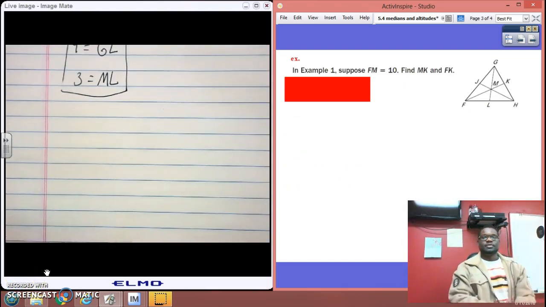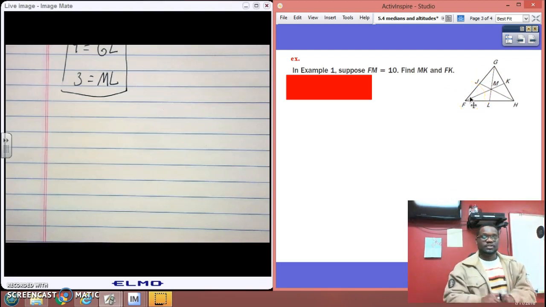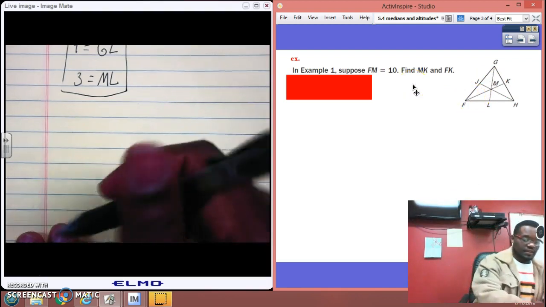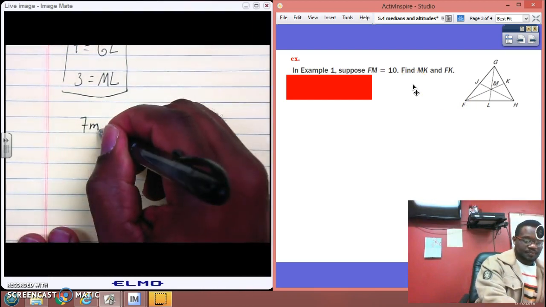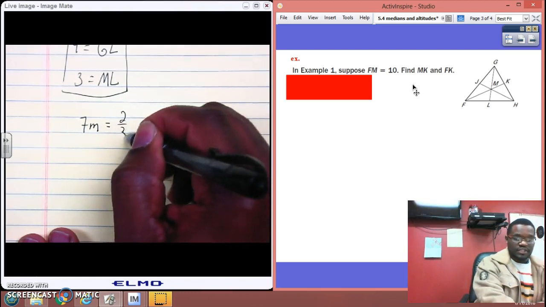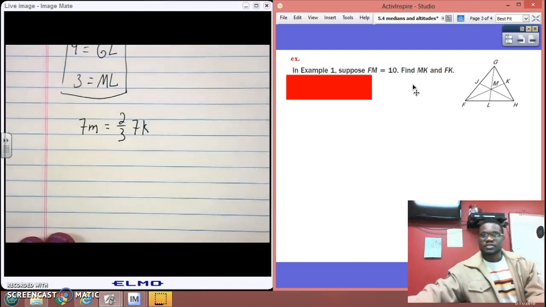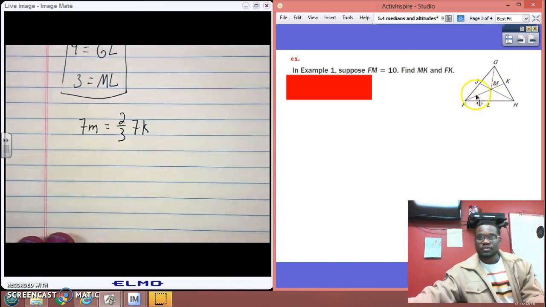Okay, let's look at this example here. Suppose that FM equals 10. Okay, so this part equals 10. Find MK and FK. Alright, so what do we know based on this? We know that the rule says FM, oops, should have been capital M, but FM equals 2/3, let's not make the same mistake, of FK. Okay, so this segment equals 2/3 of the whole thing.